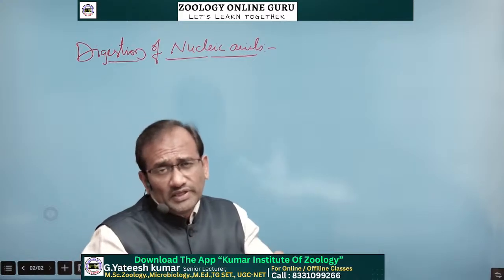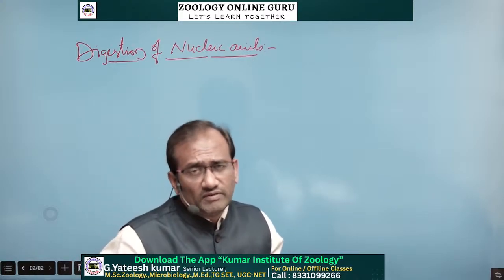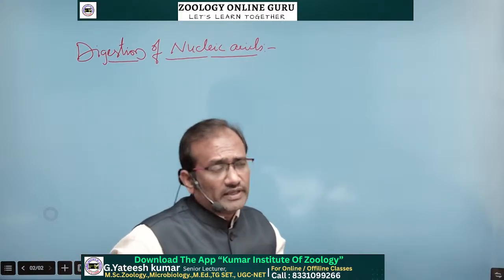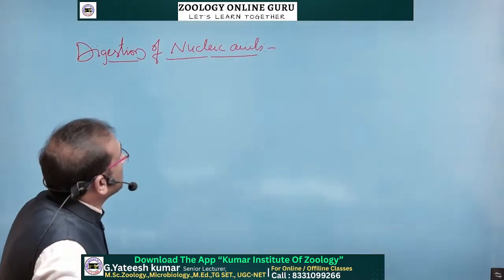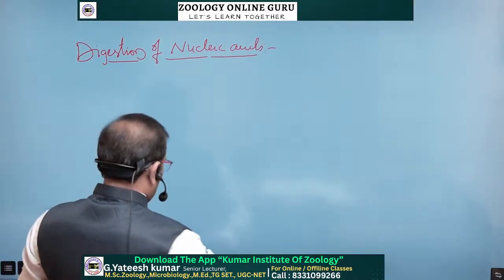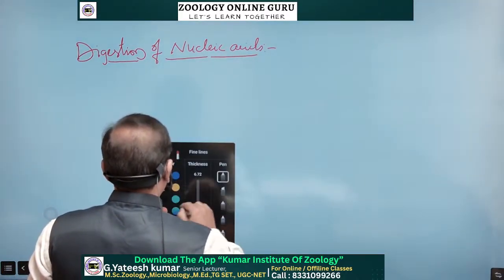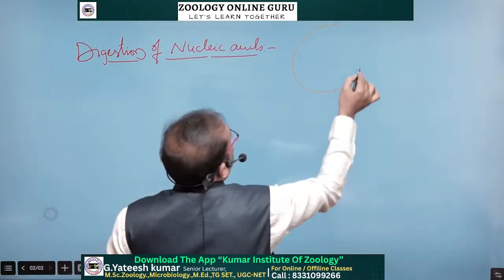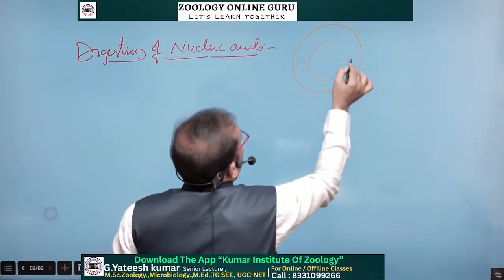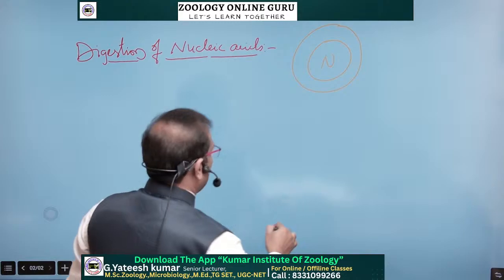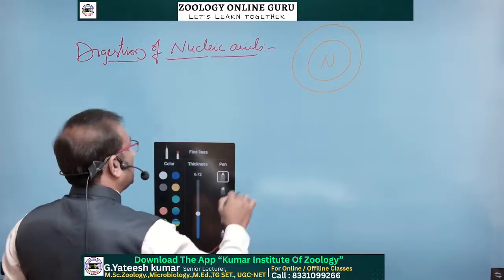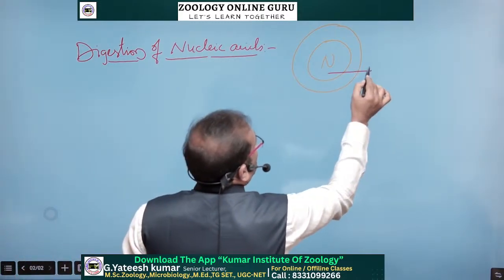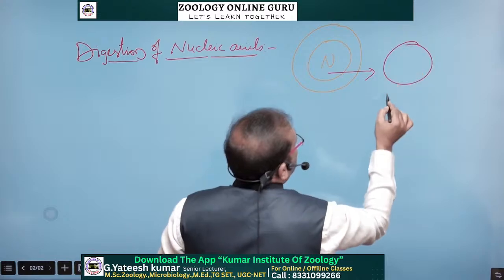Those nuclei come out in the small intestine and the stomach area, and the nucleus contains nucleic acids. This is the cell, and suppose this is the nucleus.